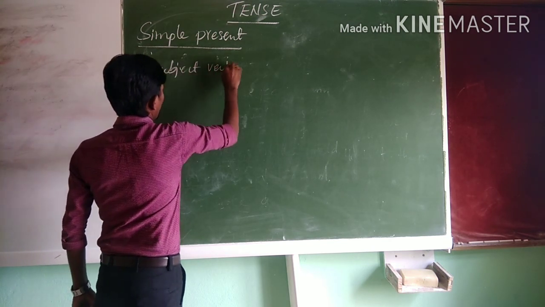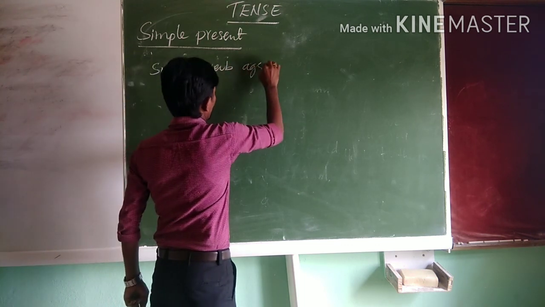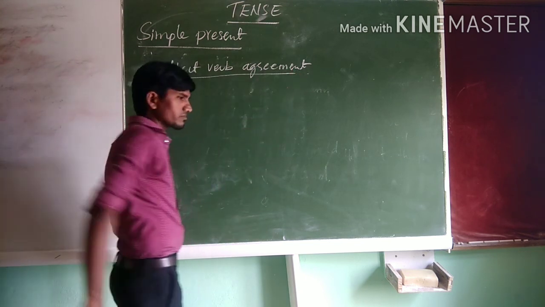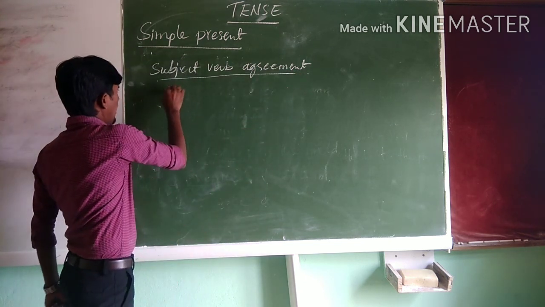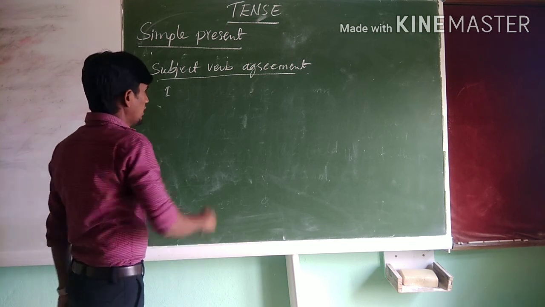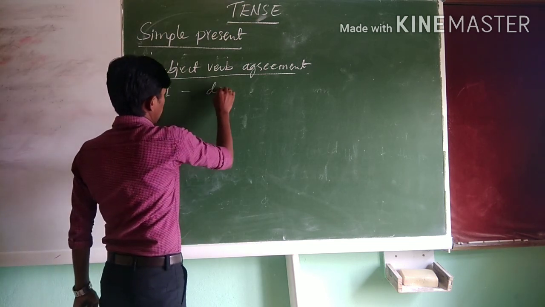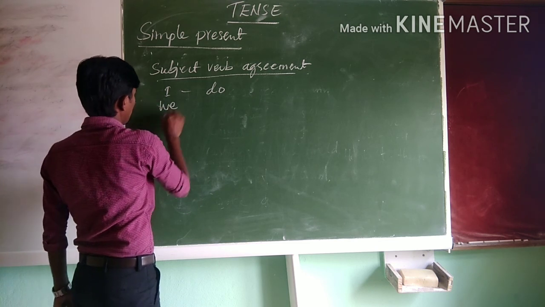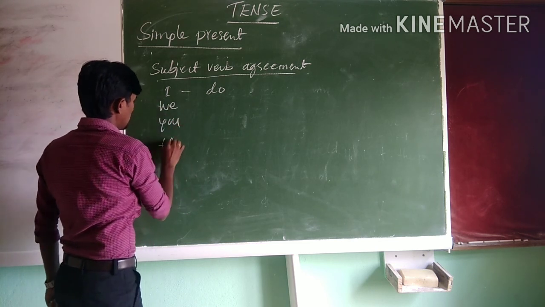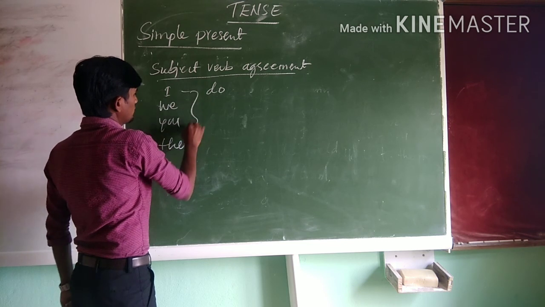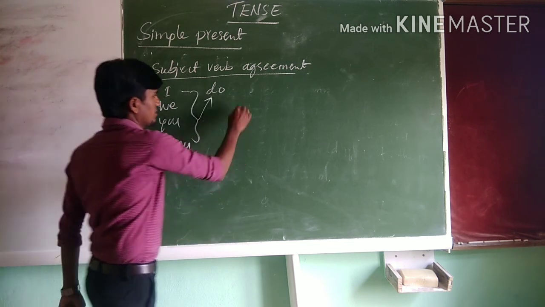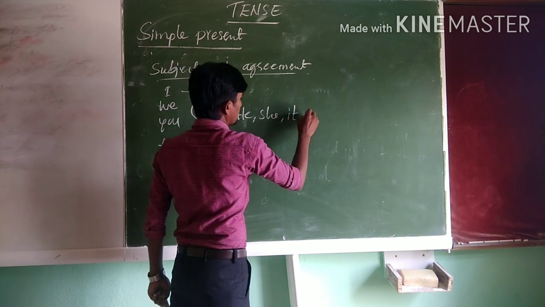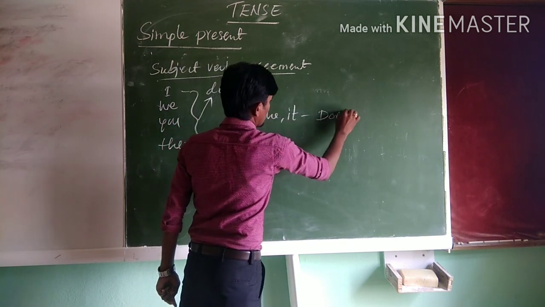Here I, the subject, agrees with do, right? So that I, we, you, they agree with do. He, she, it agree with does.